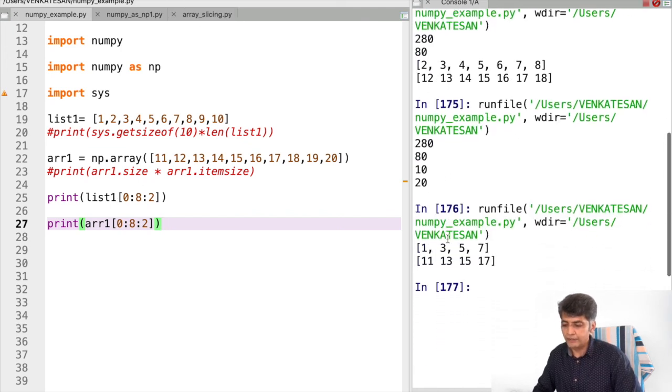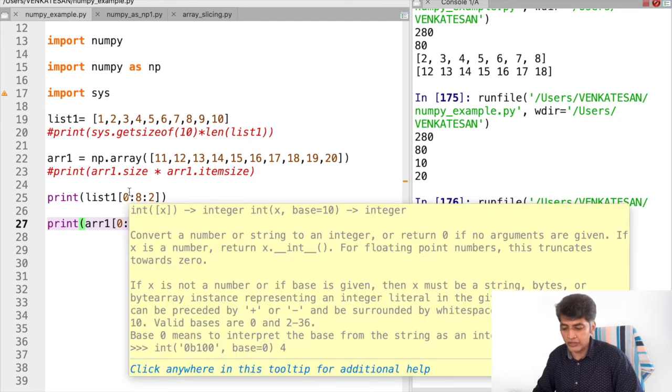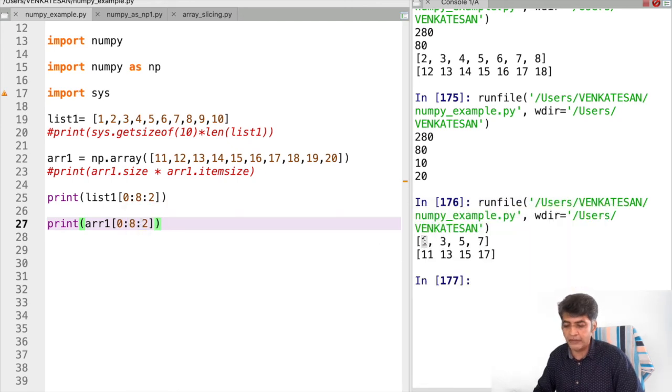Here you can see that my total number of elements is 10. What do I need to display? The display starts from the 0th element, and up to which element it needs to go: up to the 8th element, 0, 1, 2, 3, 4, 5, 6, 7, 8. Up to the 8th element it will go, but it will not include the 8th element. So up to the 7th item it will be printed.